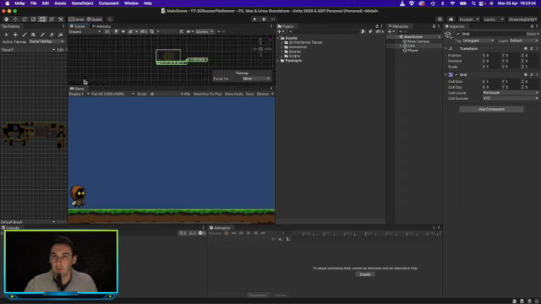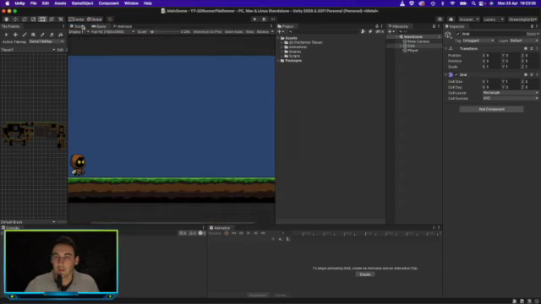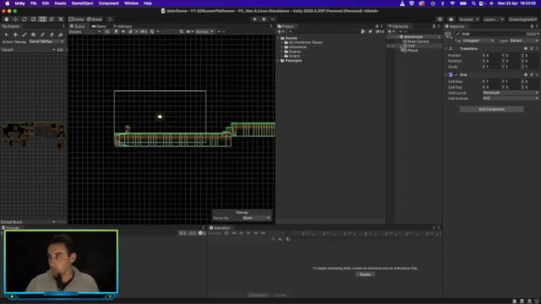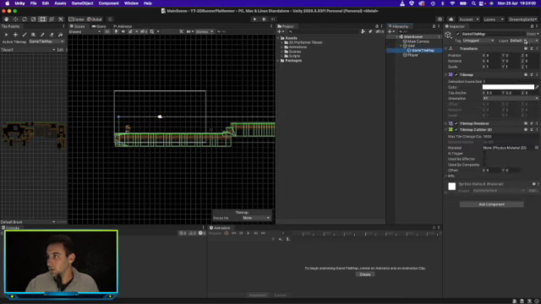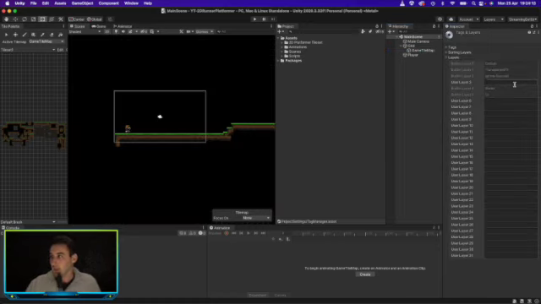First of all, let's sort this out. Put that back there. So we want to add a layer to our tile map so that we can determine whether the player is on this layer. And for that, we're going to add a new layer. We will use layer 3 and we'll call this ground.